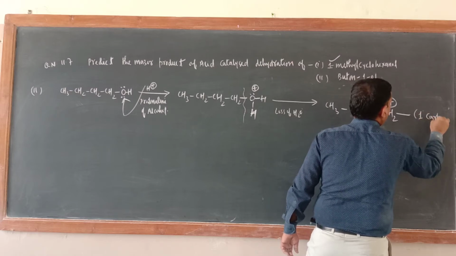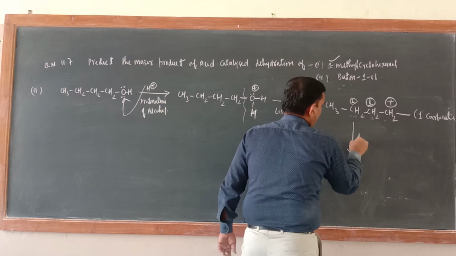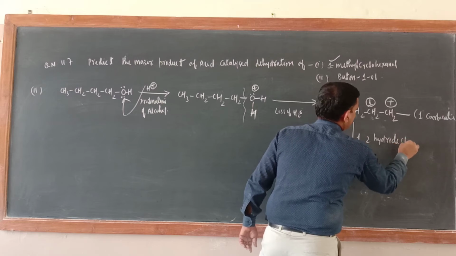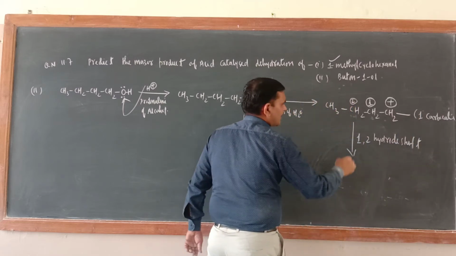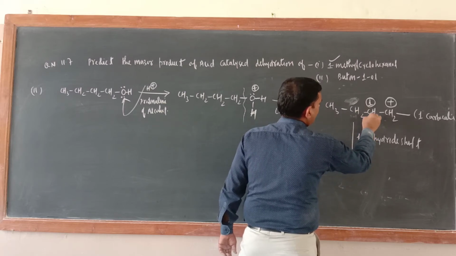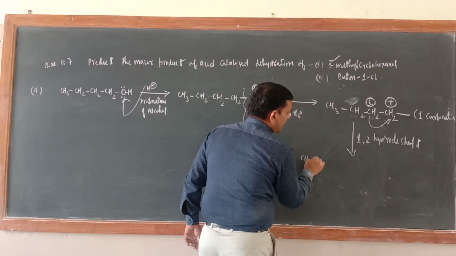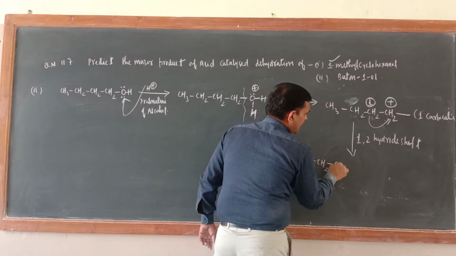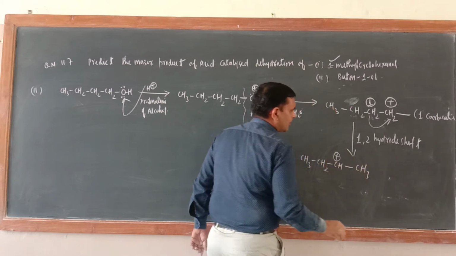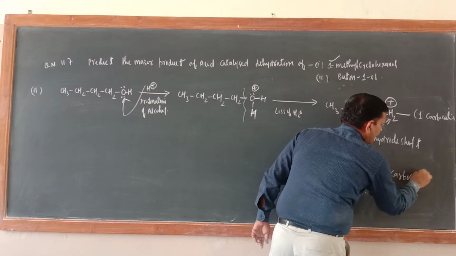1 degree carbocation. Okay. We can just see 1,2 hydride shift. 1,2 hydride shift means just see, shift this proton from here to here. 1H. So CH3, CH2, CH and CH3. Okay. Now 2 degree is generated. 2 degree carbocation is generated. And 2 degree carbocation is more stable than 1 degree.